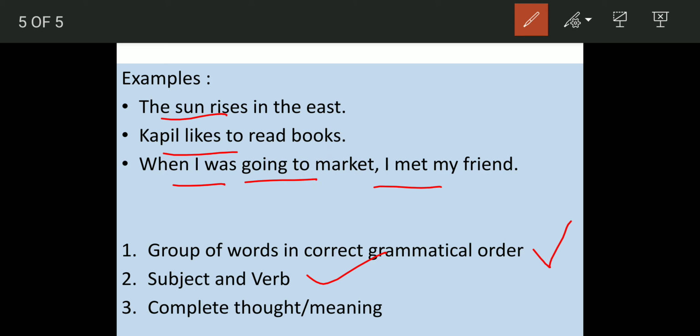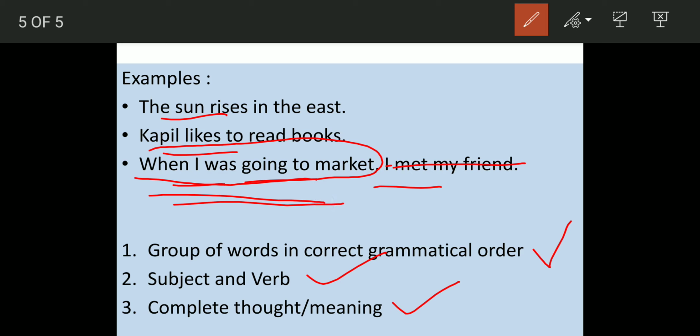Complete thought and meaning, yes, these all three sentences are conveying complete meaning. The sun, it rises in the east. Kapil, he likes to read books. When I was going to market, I met my friend. In this example, the last one, if we just consider this part, "When I was going to market," suppose that the rest is not given. So what is this? Is this a phrase, clause, or sentence? This is a clause. There is a subject, there is a verb, but it is not conveying complete meaning.